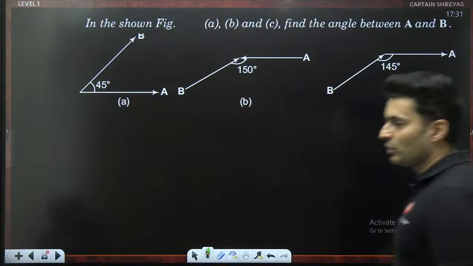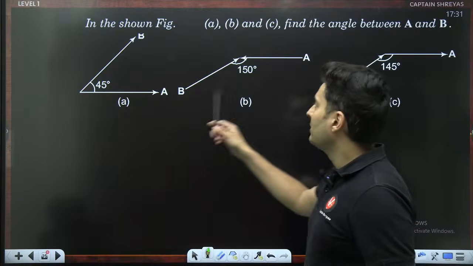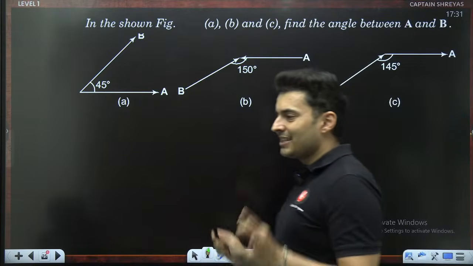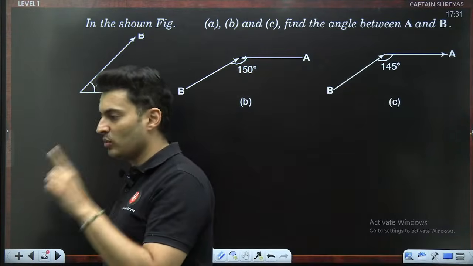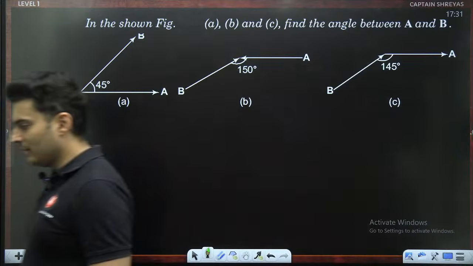Now take the examples of these. That's why we have the level 1 question over here. This, and this. In each case, can you quickly post in the chat box what is the correct angle between the vectors? What is the correct angle between the vectors?